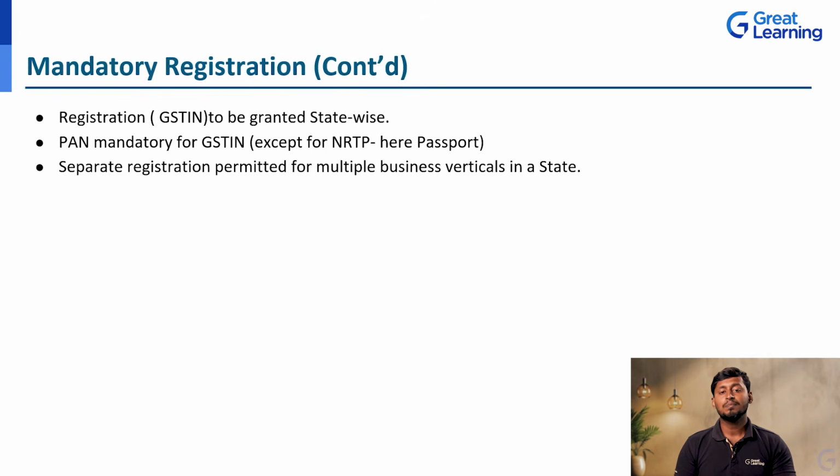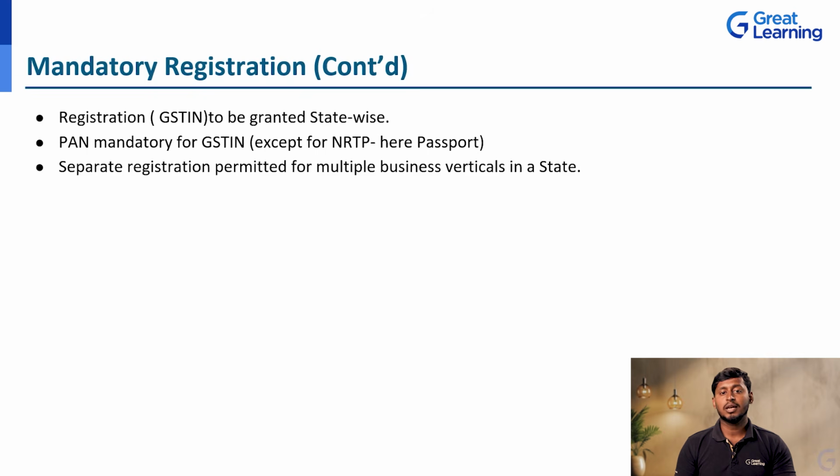So if, for example, I have 3 different kinds of products and services companies. One, I am in the food industry, I am in automobiles, and I am in the stock market business. And one more, I am in the iron business. So if, under the same name, I have 4 sub businesses, correct? Then at that time, I need to take a registration for each individual business unit.